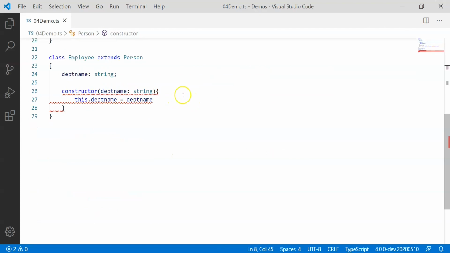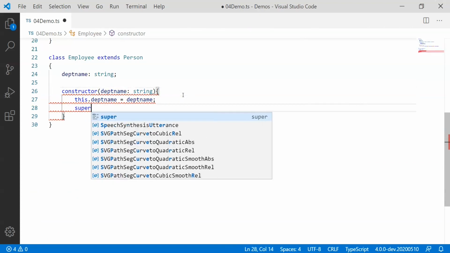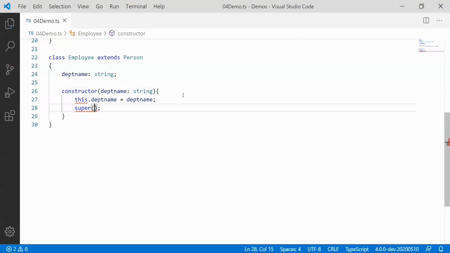So we will have to call super when we create the employee's object. The inbuilt super function gives a call to the base constructor, and the base constructor expects some parameters.